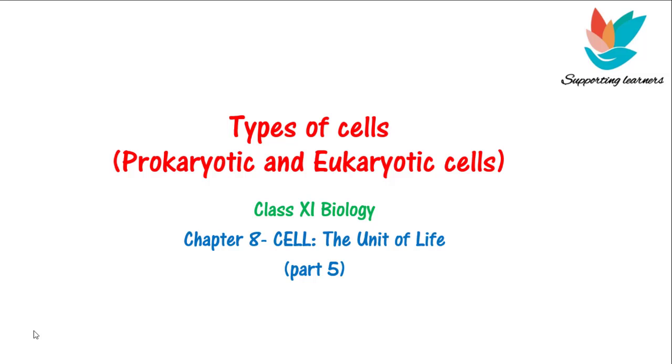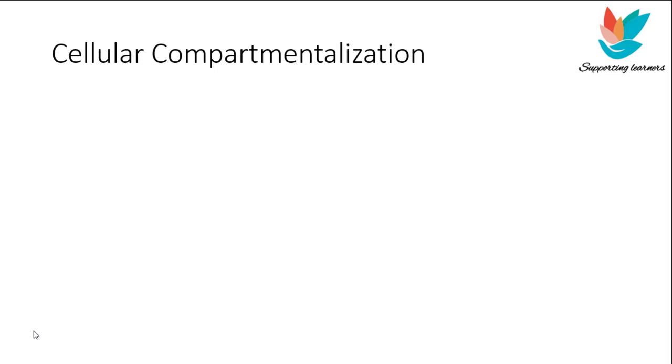So in this video we are going to learn about the types of cells, that is the prokaryotic and eukaryotic cells. This is part 5 of chapter 8, Cell: The Unit of Life, of class 11 biology. So all this while we have been talking about the cell. But do you know what cells are actually made up of and what is the meaning of cellular compartmentalization?